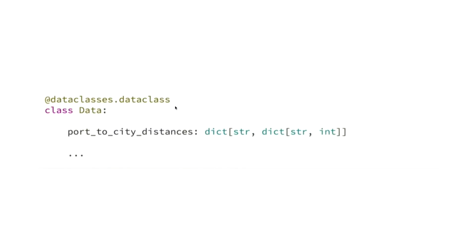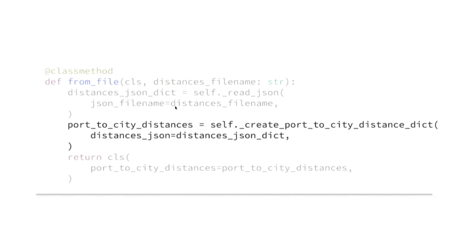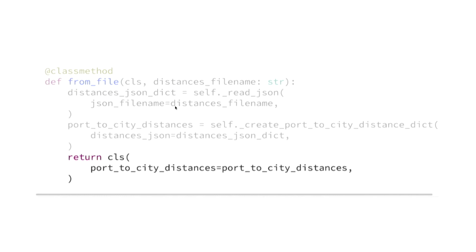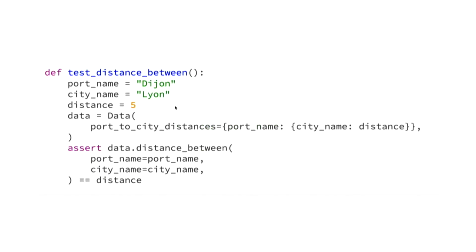And a way we can fix that is to instead change our class to be composed of this data, and then use a class method that would take in these file names and create the data needed to pass into the class. Now, in our code, we can continue to create data using the file names, but in our tests, we can specify the data that we want to be used, which makes things much clearer.